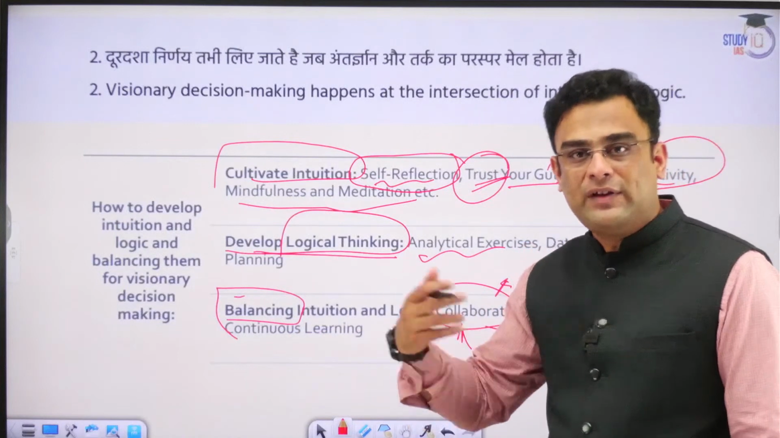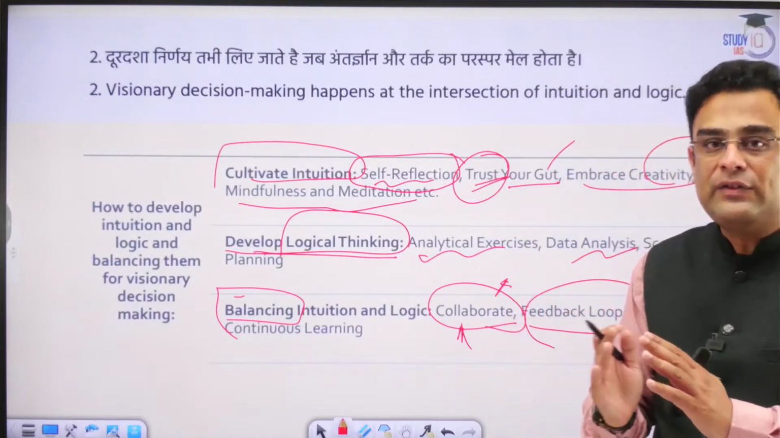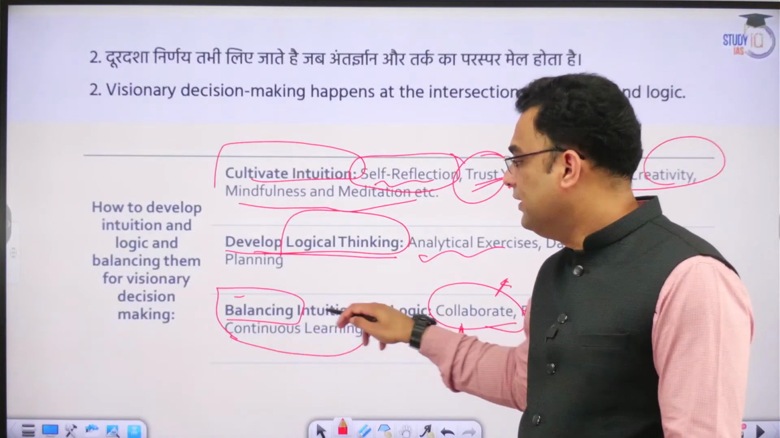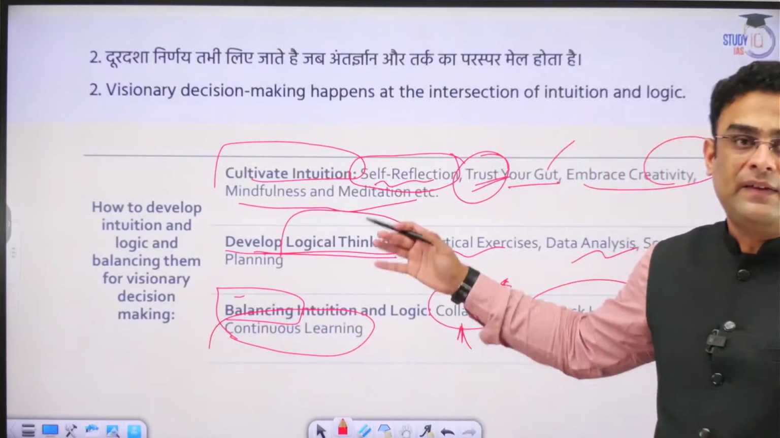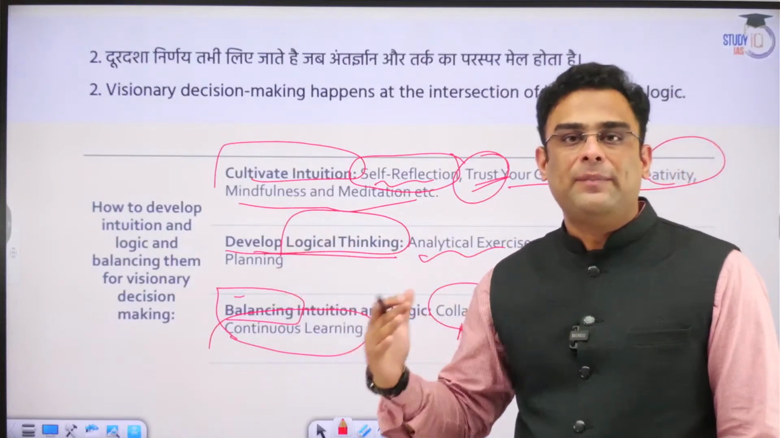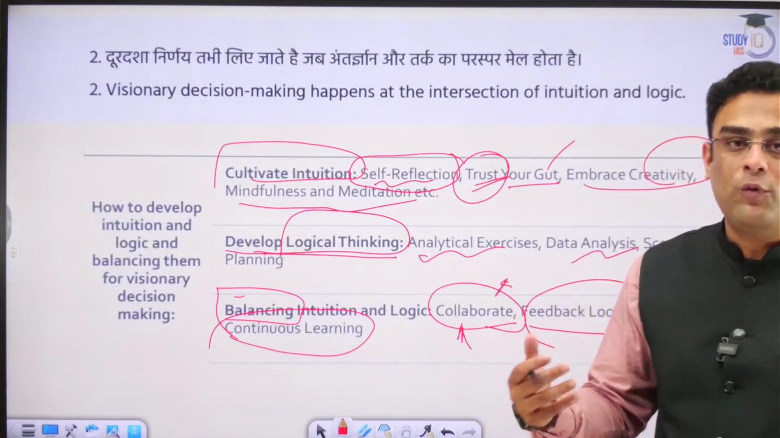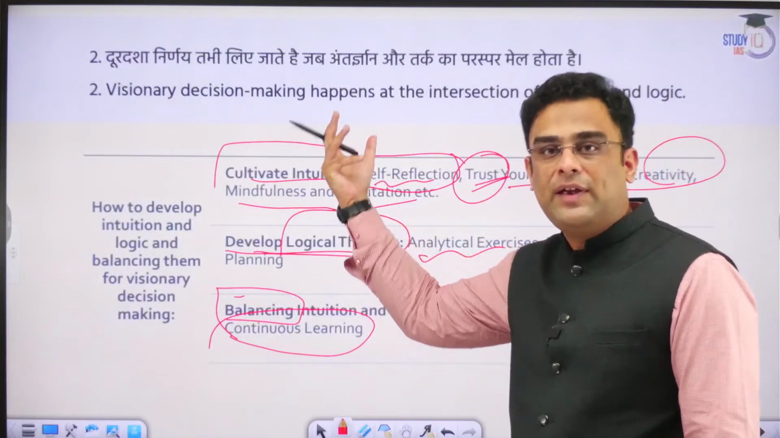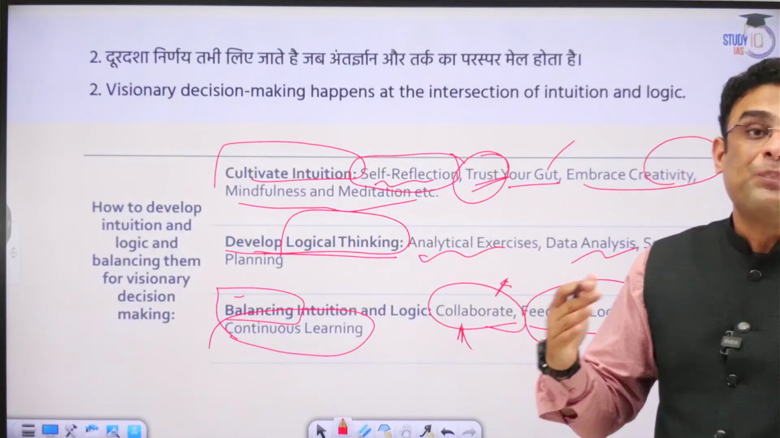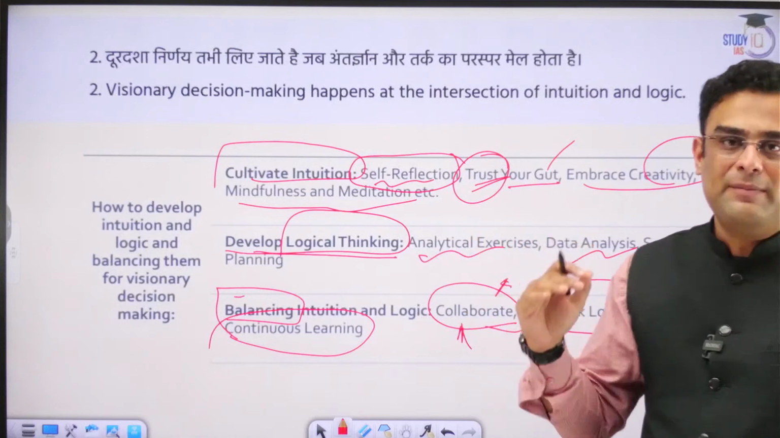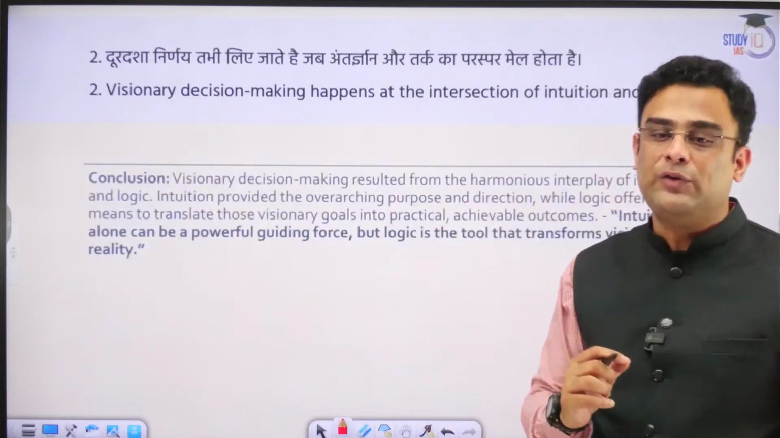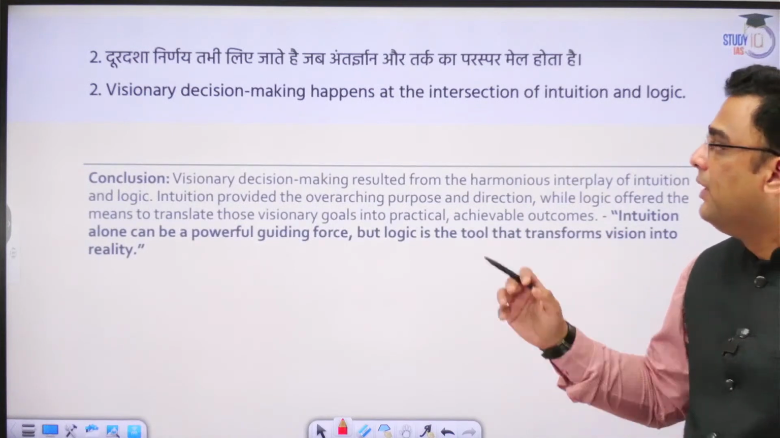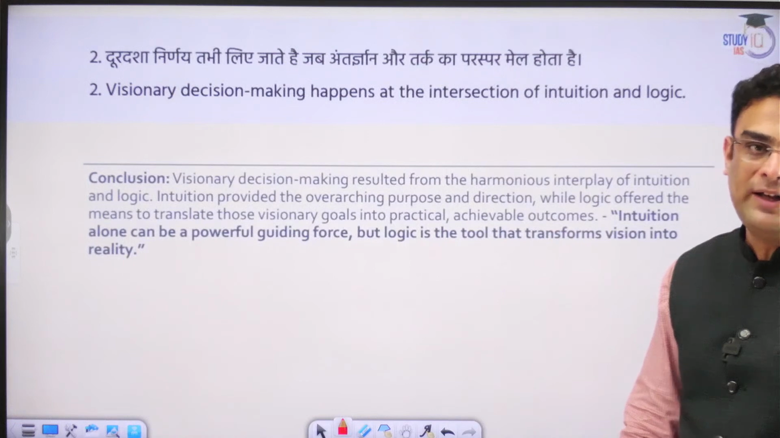You need to have a constant feedback loop about that so that your decisions could be changed, amended based on the requirement. And constant learning. It's a lifelong journey, guys, to develop a balance between these two. You can't do it overnight. So constantly, you have to keep on fine-tuning your decision-making process based on both these aspects. That is when you will be able to develop that fine balance, that intersection of these two different types of inputs for decision-making. In conclusion, rounding up, what can we say?